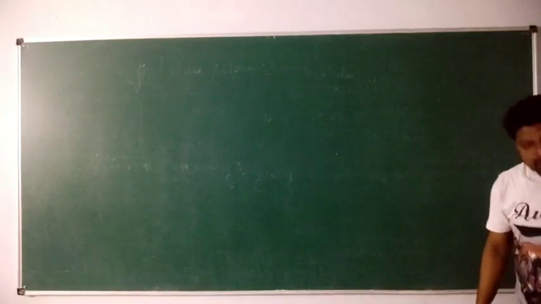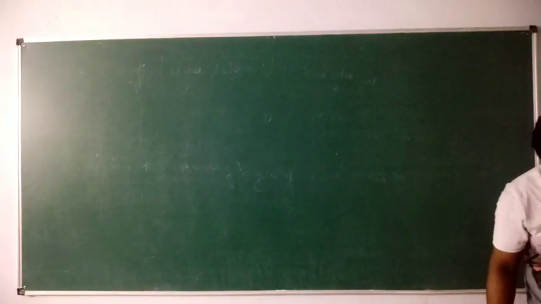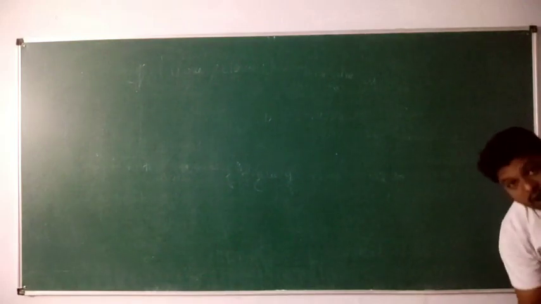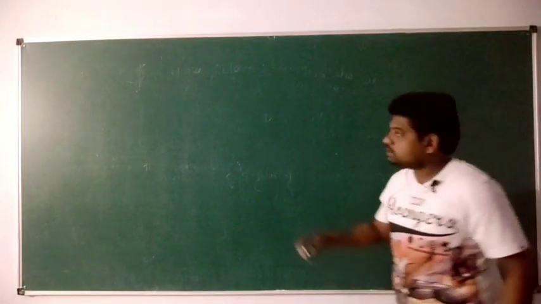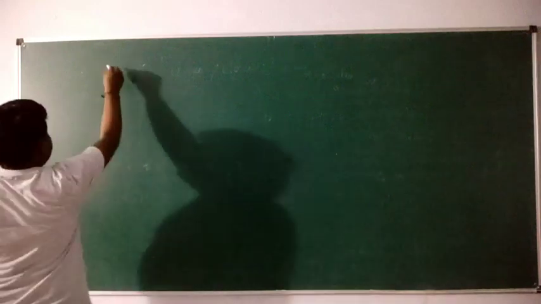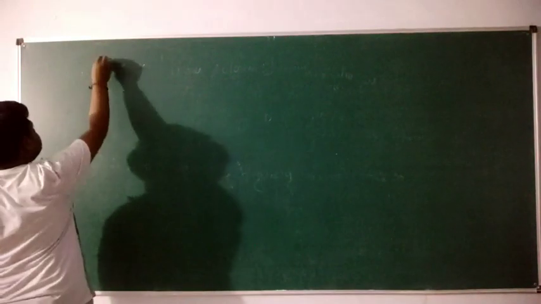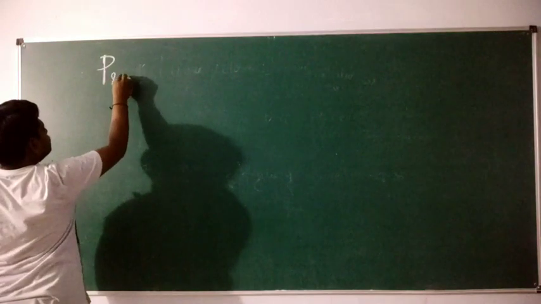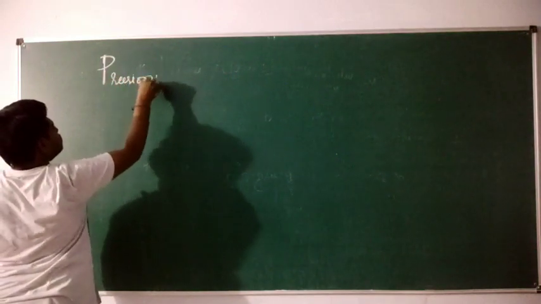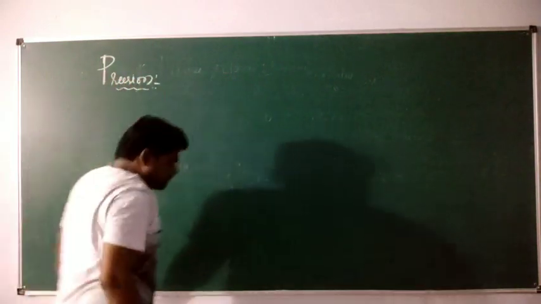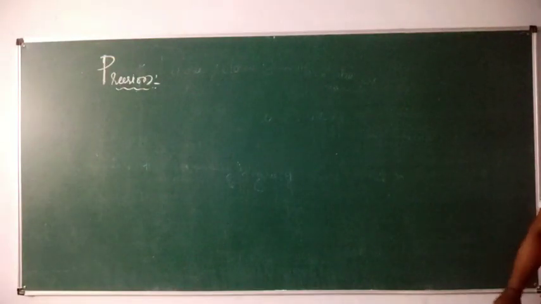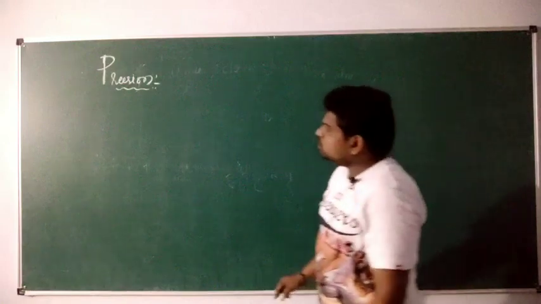Fine. So when it comes to precision, the question always arises: what exactly is precision? How do we have to understand precision? Let us try to understand precision in the simplest manner. So what is precision?